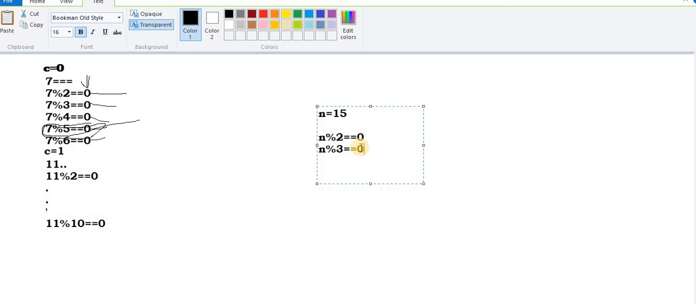But in the previous code, what exactly is happening? It is again checking with 4. Then what is the use of checking with 4? What is the use of checking with 5? What is the use of checking with 6, 7, 8, 9, 10, 11, 12, 13, 14? What is the use of that?